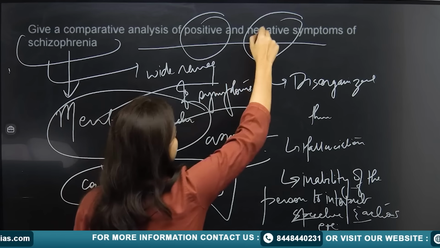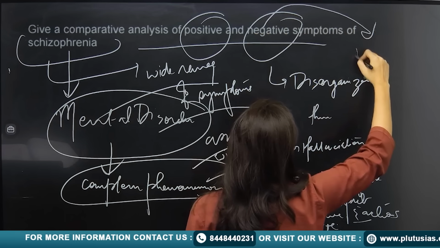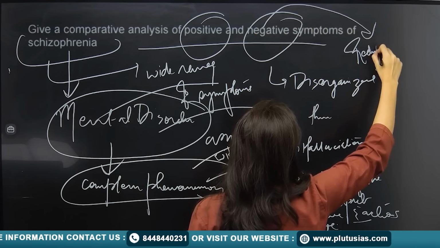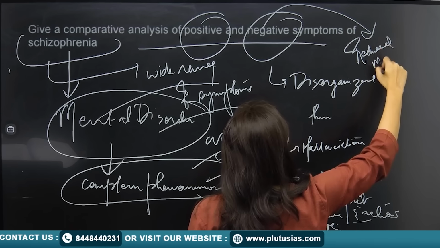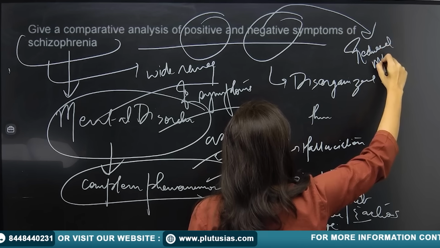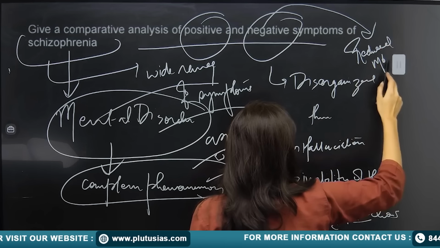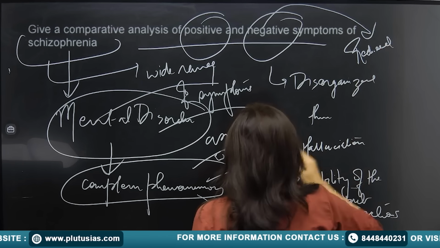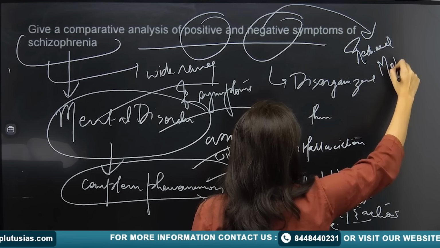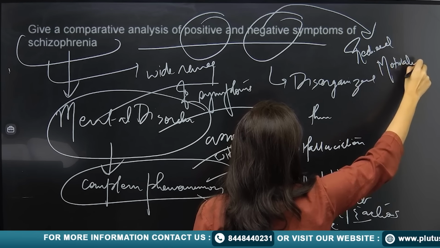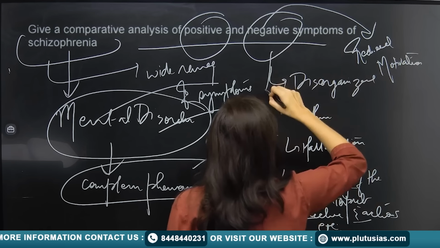So that could be the negative aspect also, that is reduced motivation to move ahead. Reduced motivation, unwillingness to move.